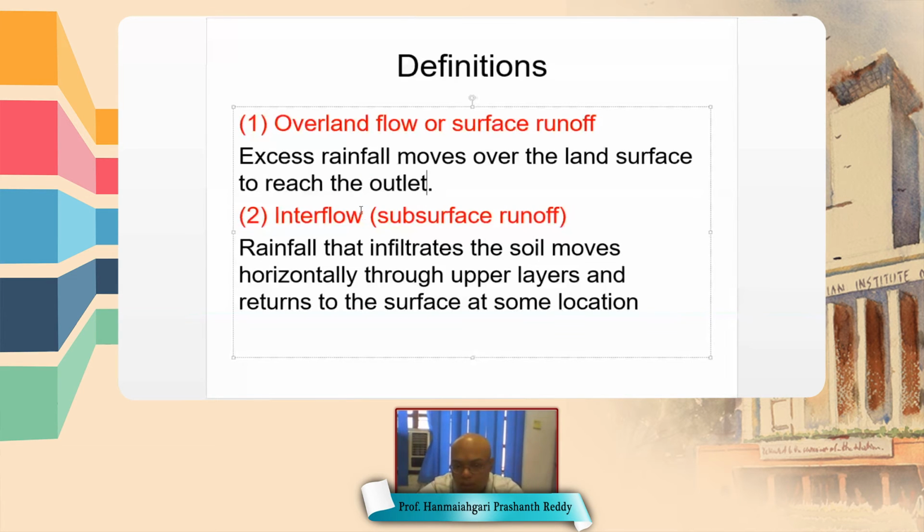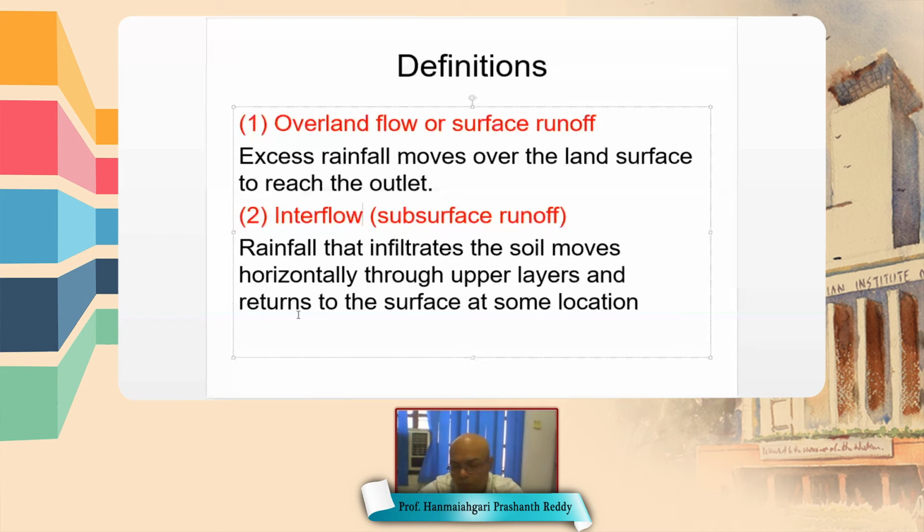Second important definition is interflow. Interflow is rainfall that infiltrates the soil, moves horizontally through the upper layers, and returns to the surface at some location. So the difference between interflow and base flow is that interflow is of short duration, maybe a few hours or a few days: the infiltrated water at shallow depth that returns to the surface.